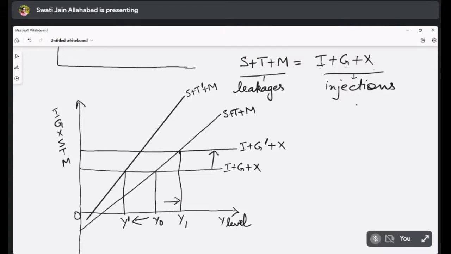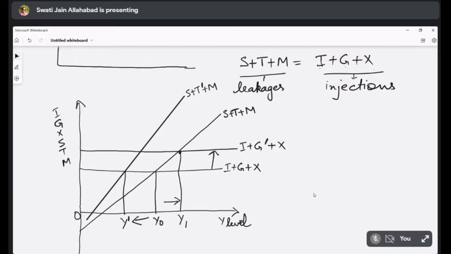If any of the leakage variables increase, the income will decrease. This is one way of describing the equality between leakages and injections for the macroeconomic equilibrium. Is it okay? Are you getting this? Yes, ma'am.